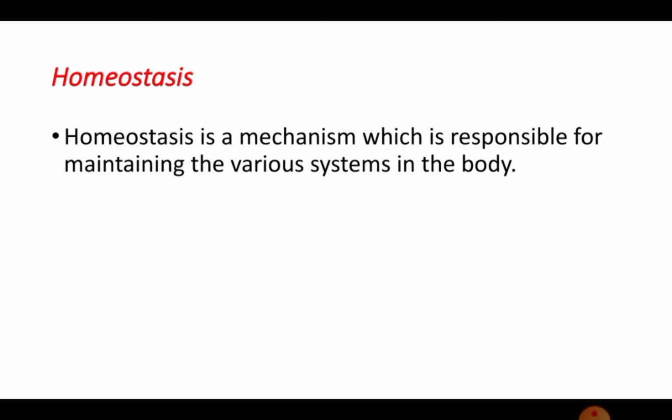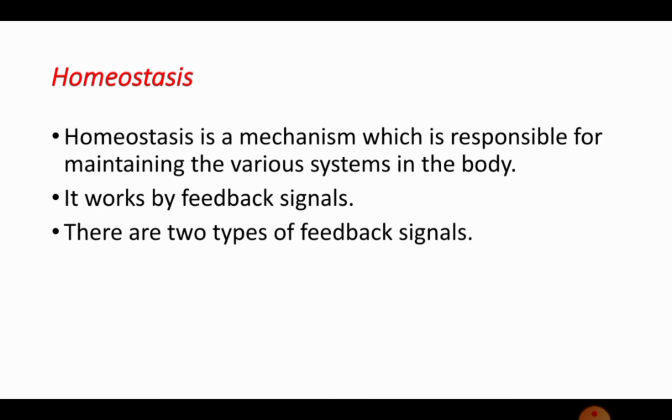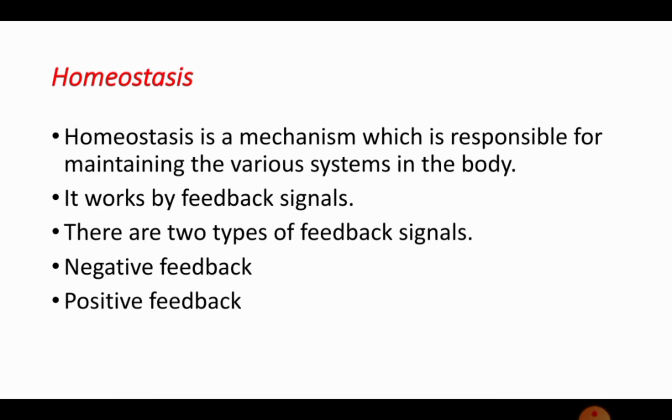So, our body is maintaining the systems in the body, and that maintenance is called as homeostasis. So, homeostasis is a mechanism and it is responsible for maintaining the various systems in the body. This homeostasis works by feedback signals, and there are two types of feedback signals. The one is negative feedback signals and the another one is positive feedback.